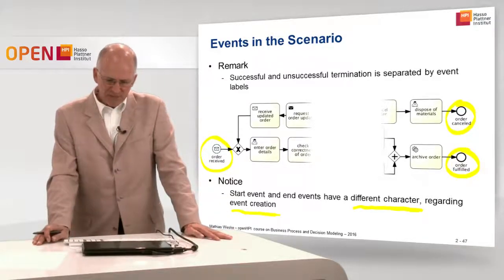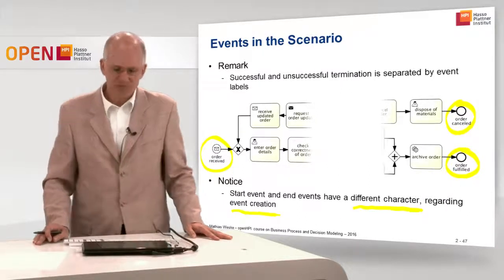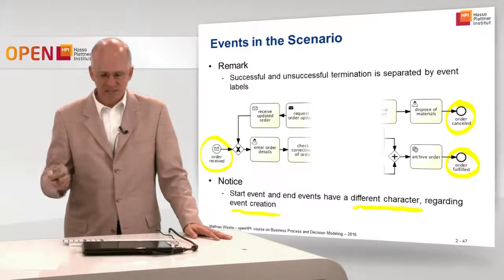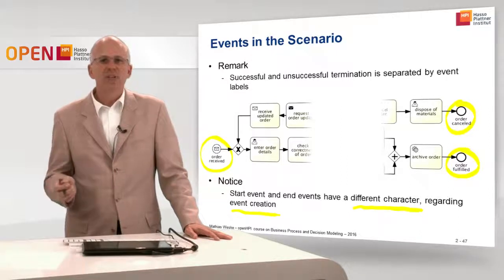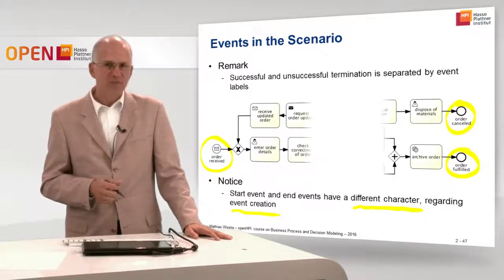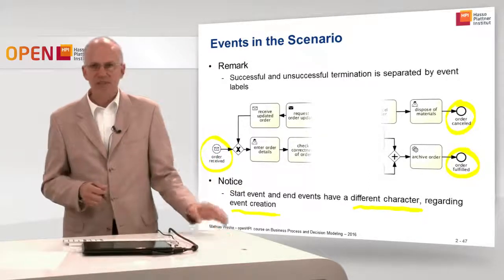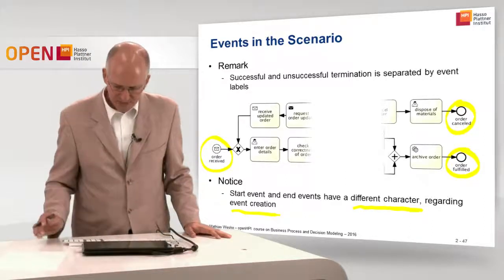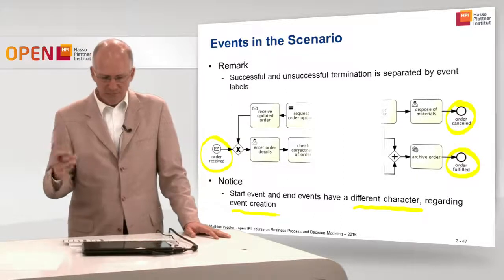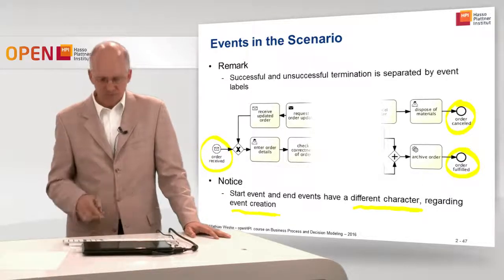Regarding the end events, it's a bit different, since here the event is created during the process execution. So actively the process triggers an event, order cancelled, or an event, order fulfilled. So that's a difference, because in the first situation with the start event, the process catches, so to speak, this event and reacts to that. And related to the end events, we say the process throws an event. So either the order cancelled event is thrown, or the order fulfilled event is thrown by this business process.